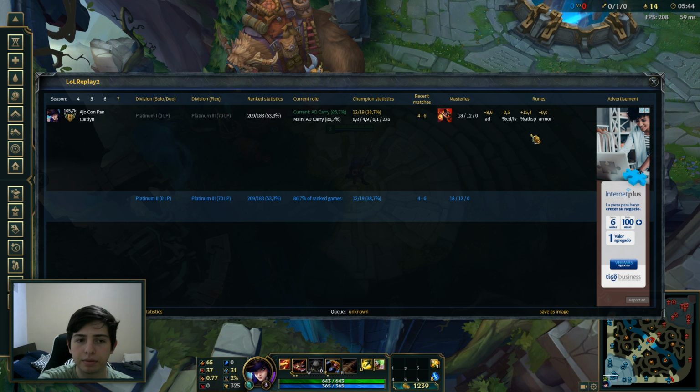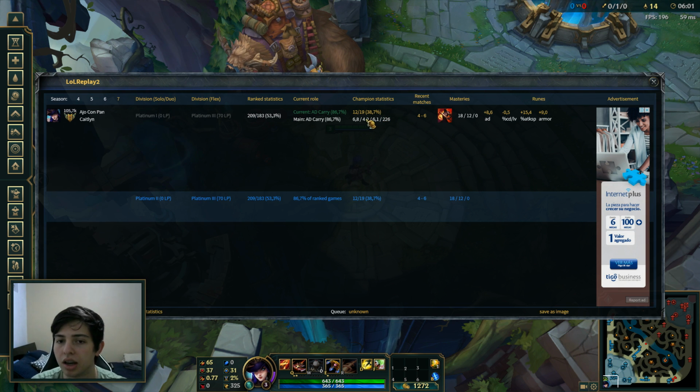So here I have the division for solo queue, for flex, ranked statistics, the current role they're in, and that percentage in the role means how much they actually play the role. I play AD carry 86.7% of the time, and the champion statistics, where this percentage here is the win percentage. Of course, my win percentage on Caitlyn is awful, but yeah, it's extremely useful. You get to see this for everyone in the game. The top box would be your team, and the bottom box is the enemy team.